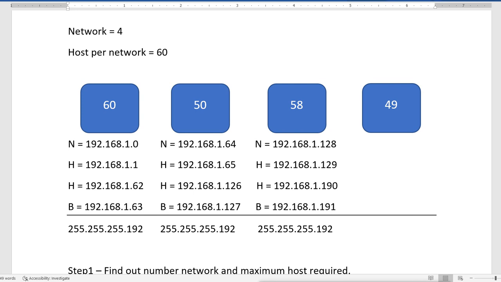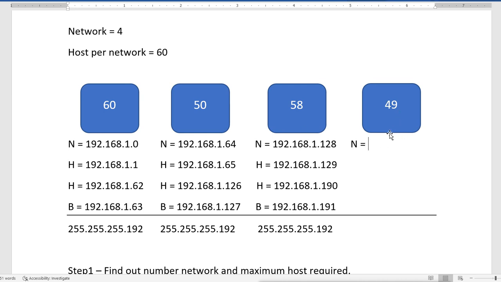Now next, the last network. We have the last part of the 64 IPs remaining. Remember, we have divided these 256 IPs into 4 parts, 4 departments and 4 networks, and each one has 64. So 64 we have assigned here, 64 here, 64 here. Now the last 64 remain, so we will assign them here.